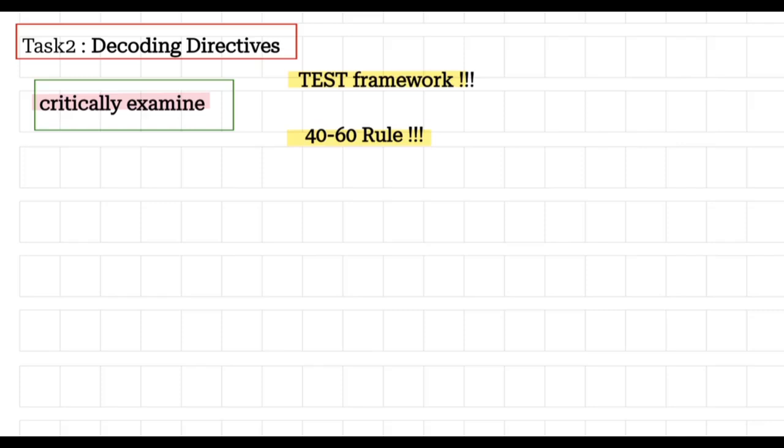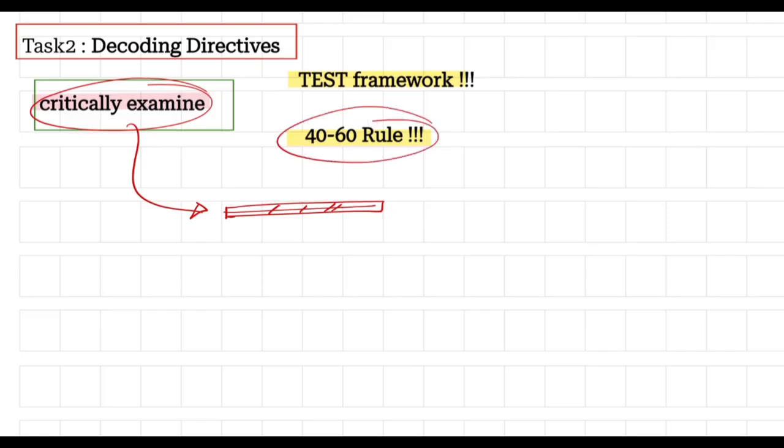So this is the small gift for you, for watching the lecture till the end. Today we will discuss the term critical examination, we will decode this directive, like what kind of framework of answer we should have in our sociology answer writing. Generally, whenever the question says critical examination of any statement, you have to follow this approach: the 40 to 60% rule.